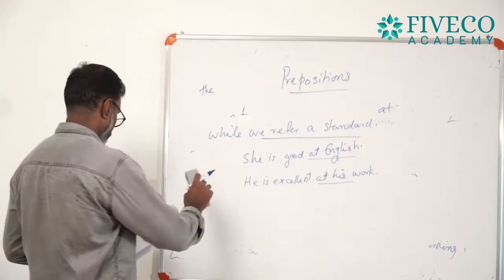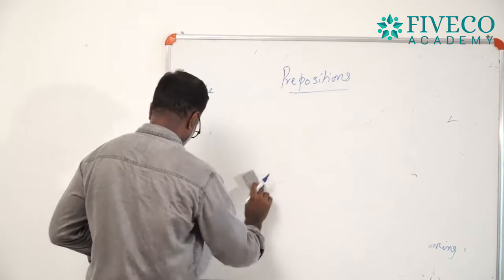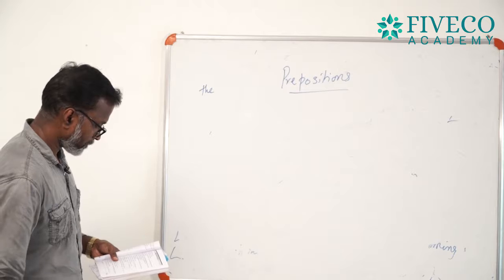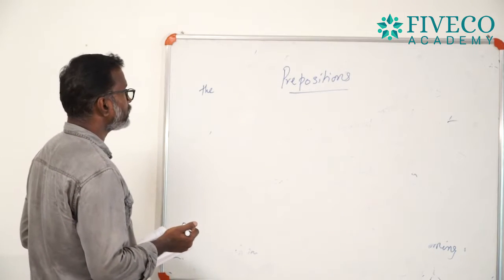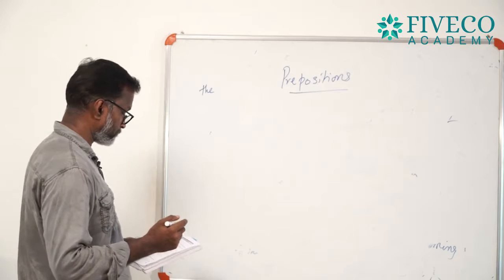And another one. Again, I forgot to mention this thing.